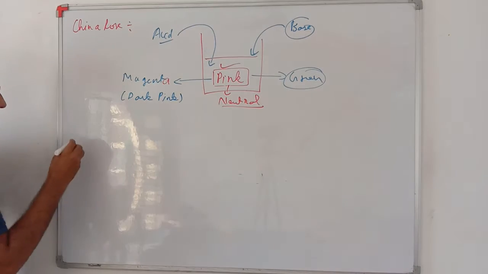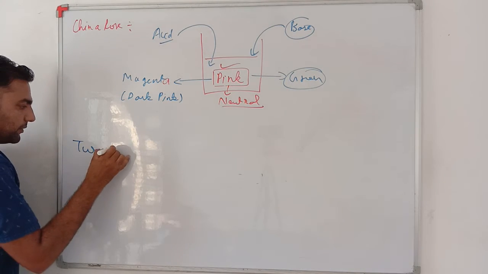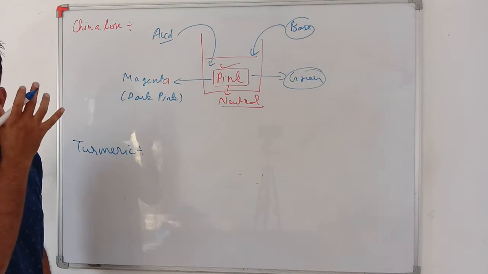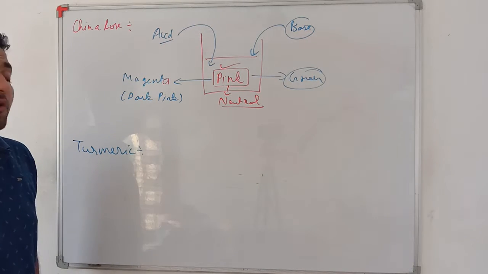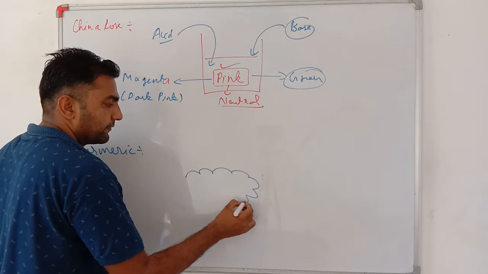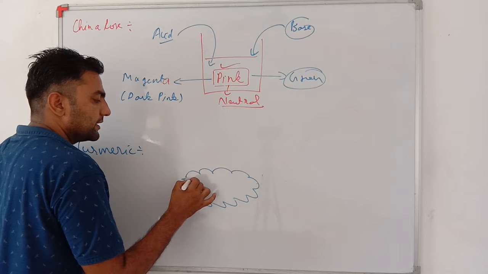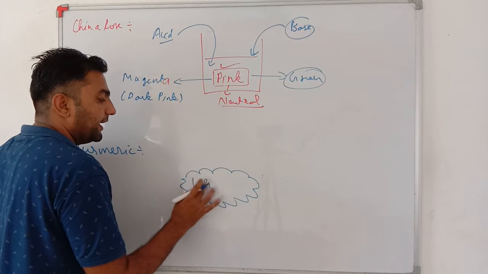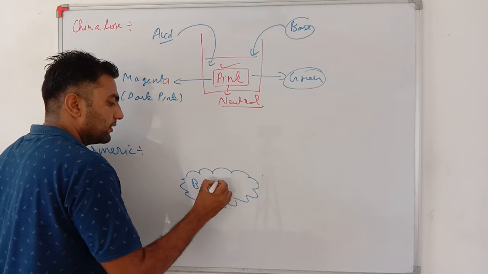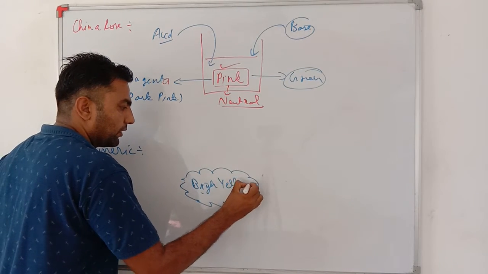One more indicator is there, turmeric. Turmeric is present at our home in the kitchen very easily. You can even test this at your home also. Very important. Generally, turmeric is bright yellow, not light yellow. Turmeric has a bright yellow color.